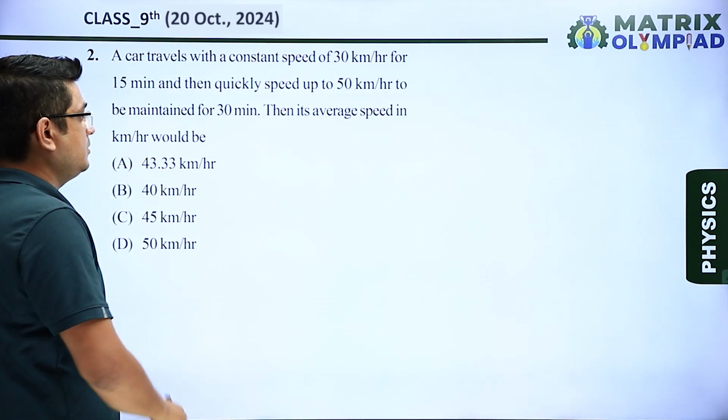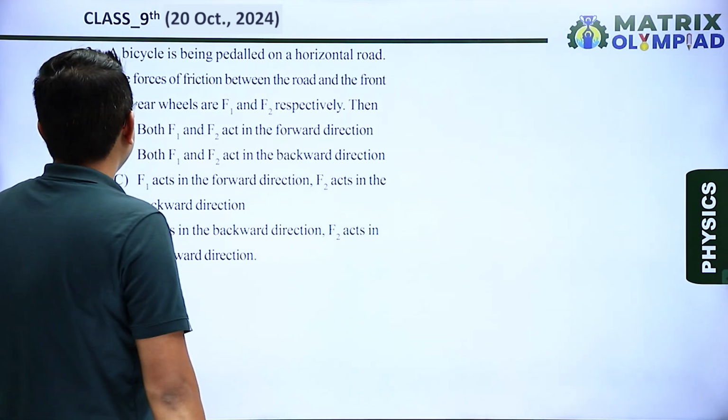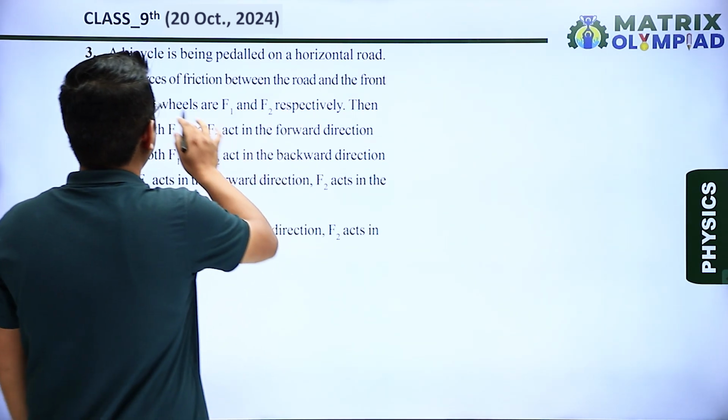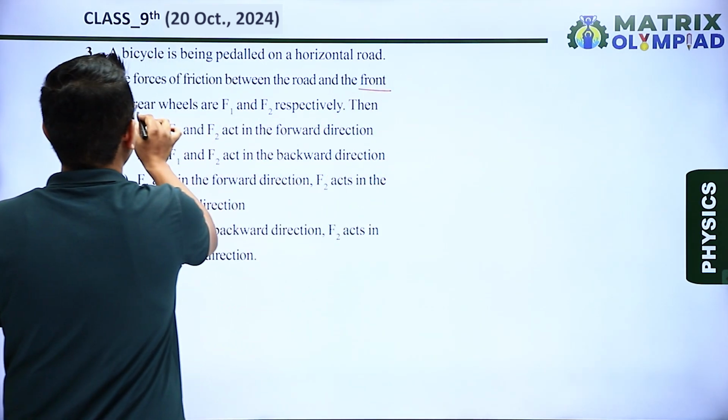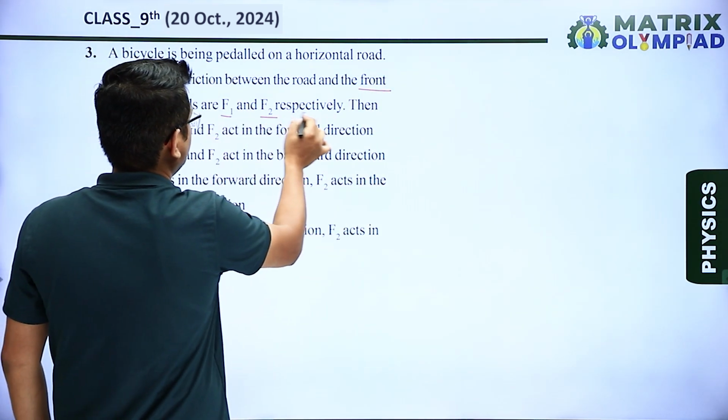Okay. Next question. A bicycle is being pedaled on a horizontal road. The force of friction between the road and the front and rear wheels are F1 and F2 respectively.